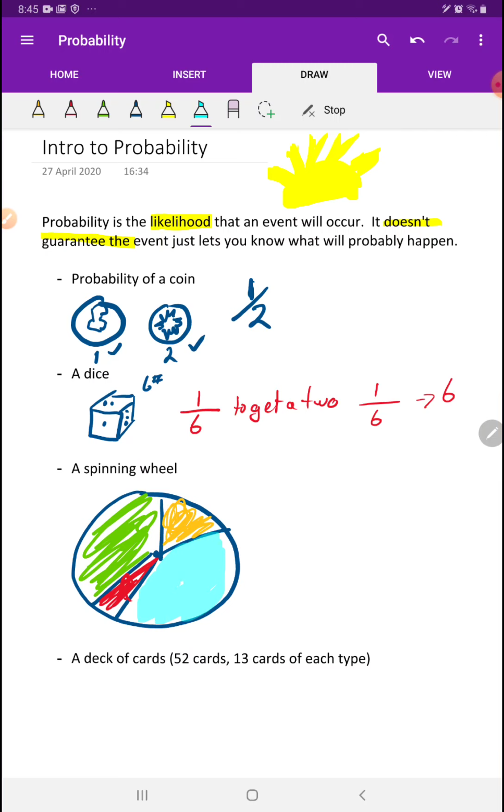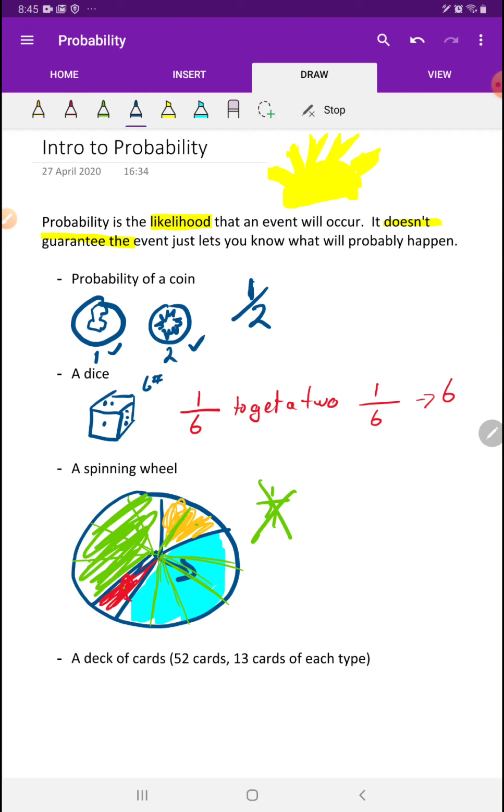We'll make this one blue. Okay. Now, what is not true about this statement is that the possibility of green is 1 out of 1, 2, 3, 4. That is not true. The reason that's not true is because all the pieces are different sizes. So the chance of rolling and landing here is much better than the chance of rolling and landing right there, okay? So when we're talking about probability on something like this, what we actually have to do is have it divided into pieces that are about the same size. And you actually know this already because we did something similar to this already with our circle graphs. Remember that?